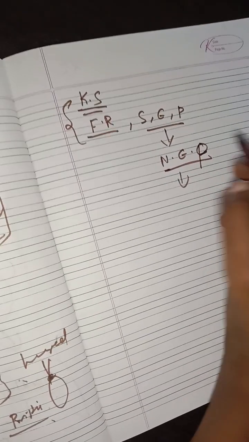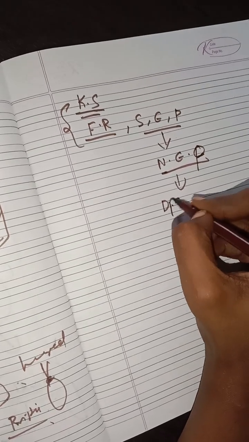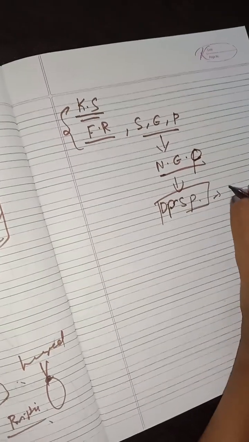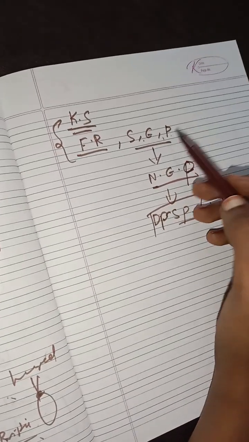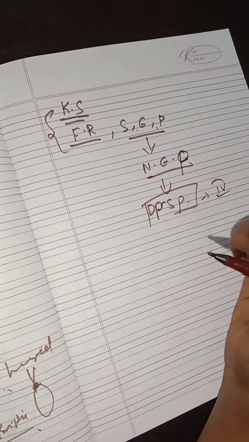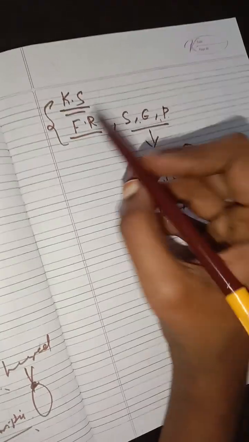Later it became the directive principles of state policy, DPSP, Part 4 of our Constitution. These social, economic and political aims became the directive principles of state policy and fundamental rights.